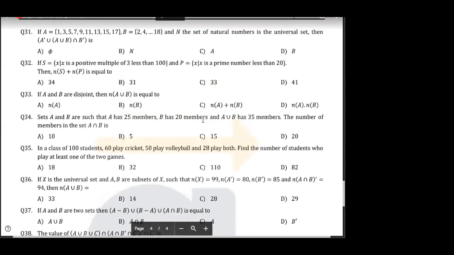Tell me, do you have doubts in 31 to 41? Or actually, who has tried 31 to 41? If you guys have not tried, then we can discuss it in next class. Tell me, have you tried 31 to 41? No? Okay, because these are good problems. These are good problems. Okay, so try these 31 to 41, 10 problems till next class.